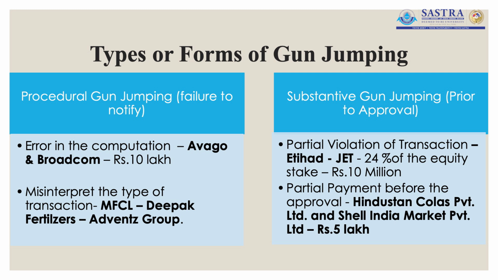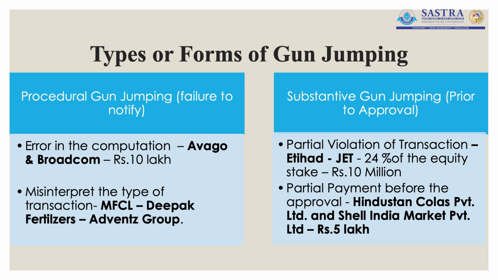So this was not acceptable under the Competition Act, as a result of which the company that makes the acquisition has to pay the fine for it. So here the acquiring company Avago had to pay a penalty of rupees 10 lakh to the Competition Commission of India for not filing the notice due to the error in the computation of turnover and assets.